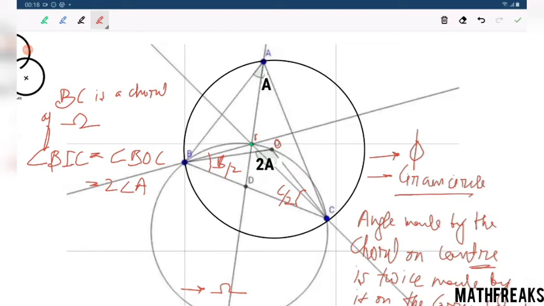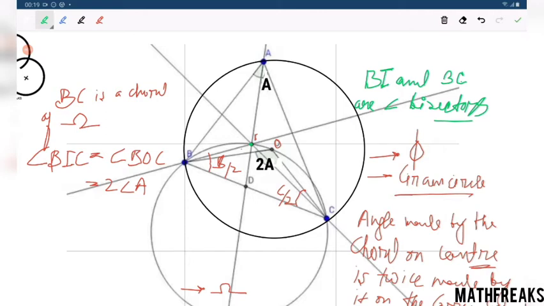BI and CI are angle bisectors, which implies this is B by 2 and C by 2.